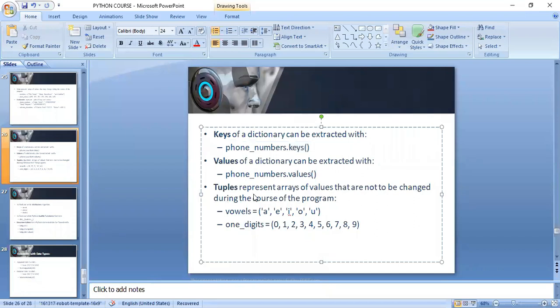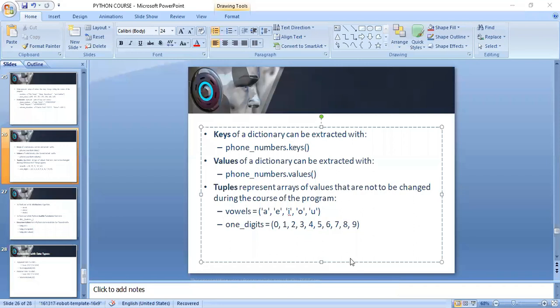So the next topic is tuple. It is an easy topic and it is similar to list, but here is a difference. In a list we can add new things or we can add new numbers. I can show you how, but